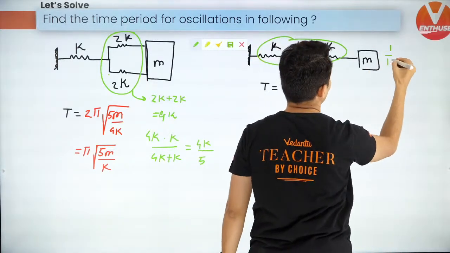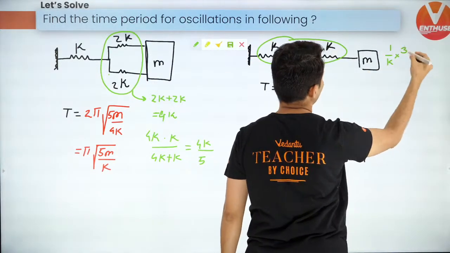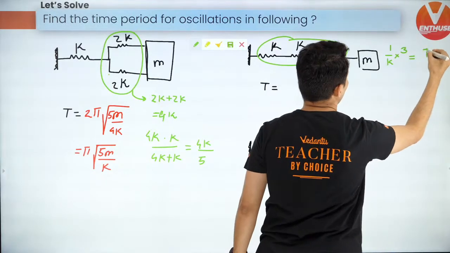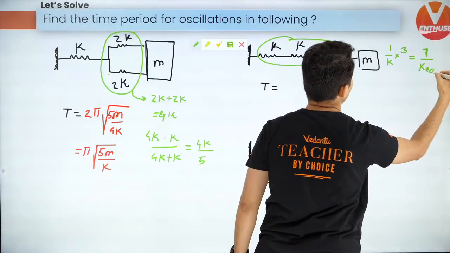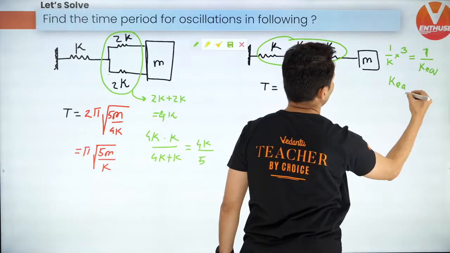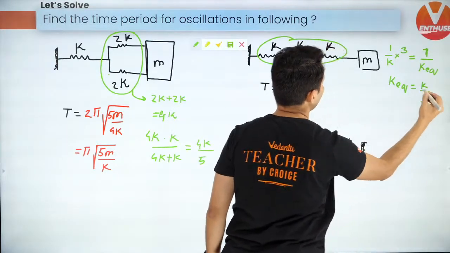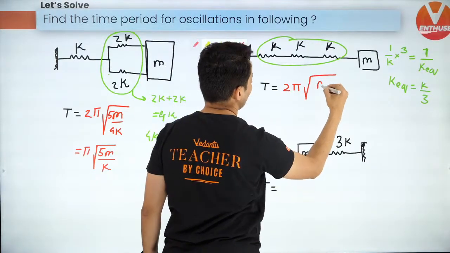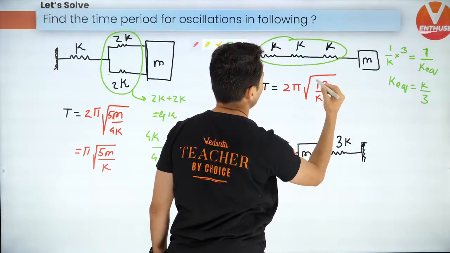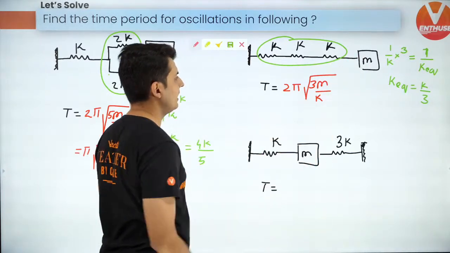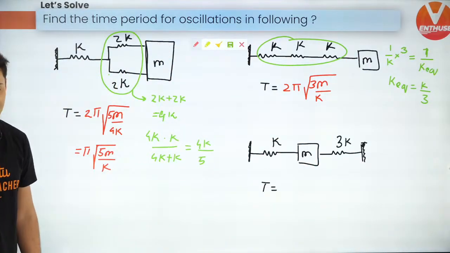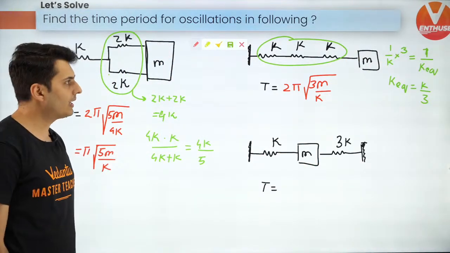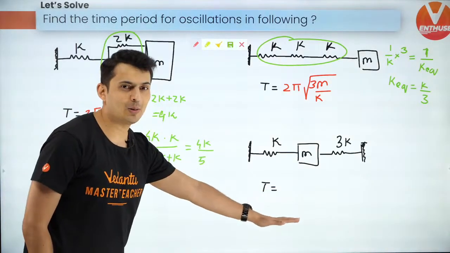So guys, 1 by k plus 1 by k plus 1 by k, 3 times, is 1 by k equivalent. So k equivalent will be k by 3. Now just use the formula 2 pi under root m by k equivalent. What is k equivalent? K by 3. So 3 goes on the top. So that's the answer. Is that correct? Yes, very good. Now comes the best problem.